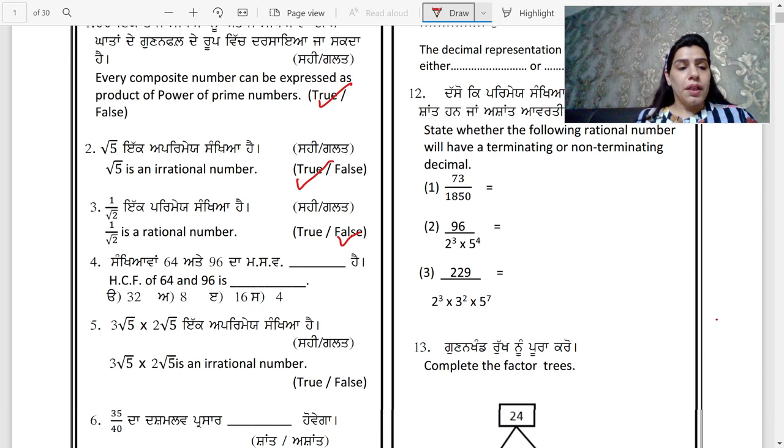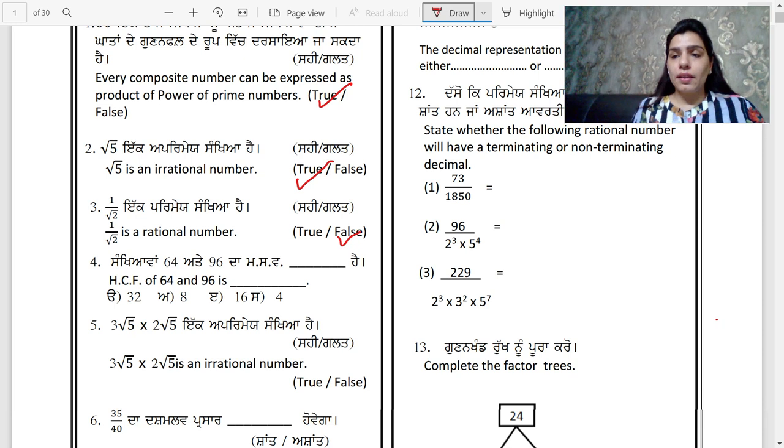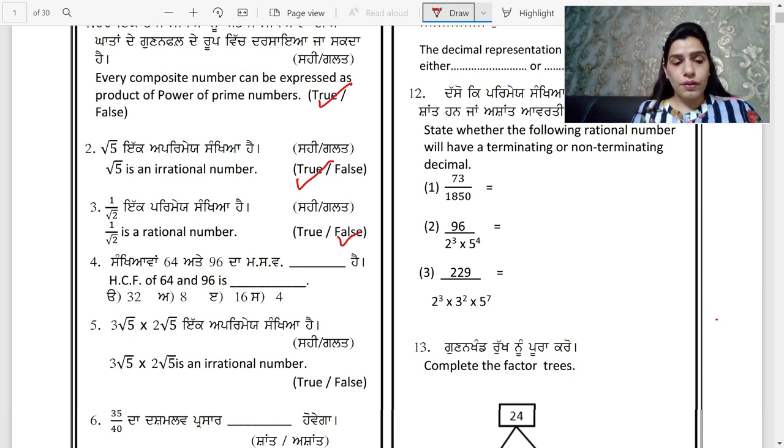Next question. संख्यावां 64 ਅਤੇ 96 का we have to find the HCF. The HCF of 64 and 96. There are many methods from which you can find the HCF, like the Euclid's division algorithm or by the method of prime factorization or the division method.